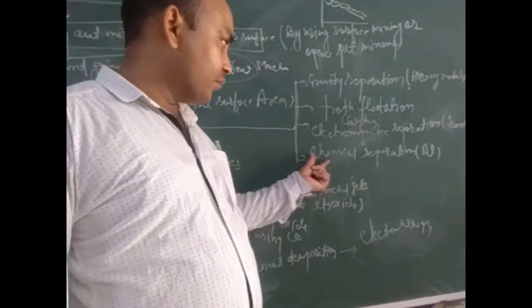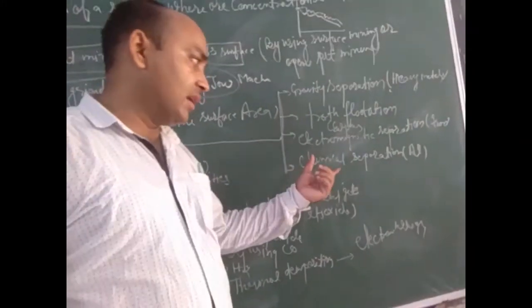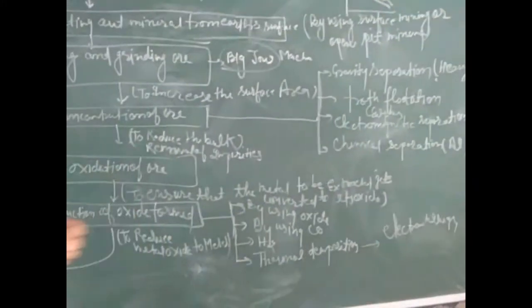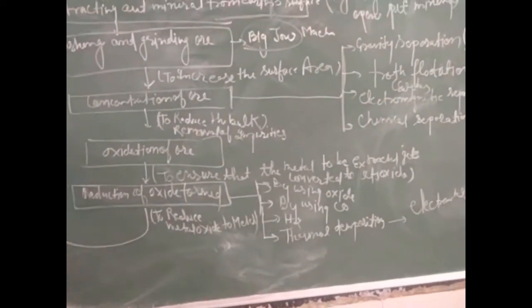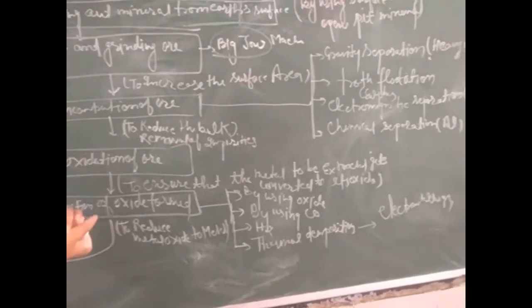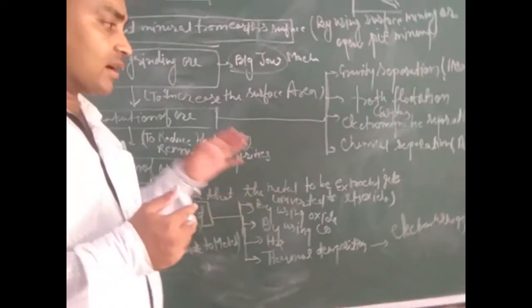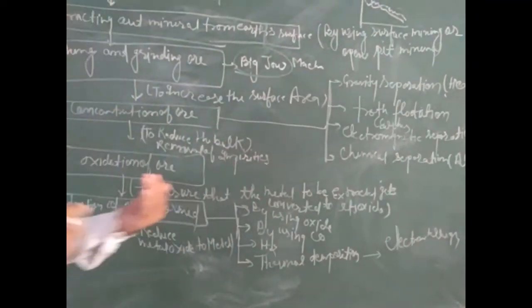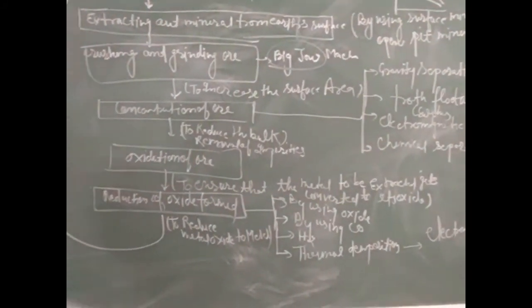And the last method for increasing the concentration of ore, that is chemical separation. This chemical separation process is followed for aluminium ore. By this method, different types of chemicals are added to increase the concentration of ore of aluminium, like Al2O3, that is bauxite.